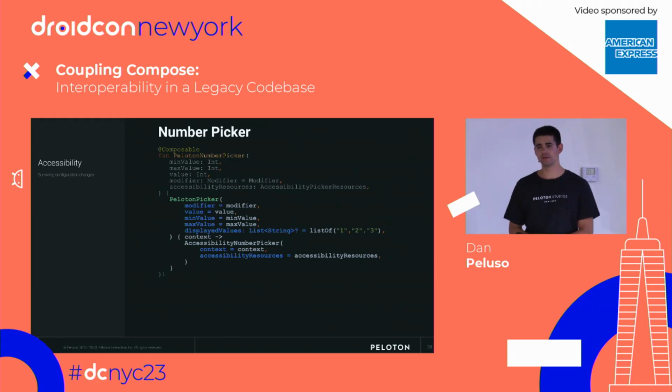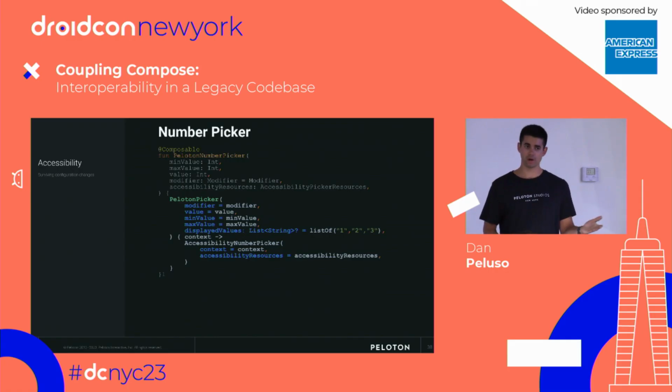Now, you might be thinking, what's really the reason for hoisting it? Why aren't you calling the Android view directly? Well, yes, you want to have a generic picker for numbers, but you might also want a picker for strings, right? Your month names in there. Those might have different styles between them. So really, it switches from using just a regular context to actually using a context theme provider.